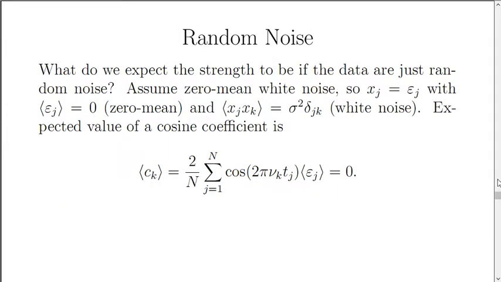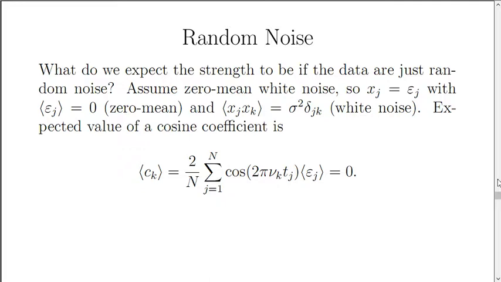Well, we might be interested in what is the likely response to random noise. What do we expect the strength to be if the data are just random noise? Let's assume zero mean white noise. So the expected value of the noise is 0, it's 0 mean, and the expected value of the product is given by sigma squared, the noise variance, times the Kronecker delta, delta jk, so that there's no correlation between two different noise values.